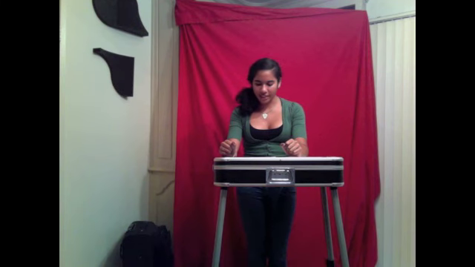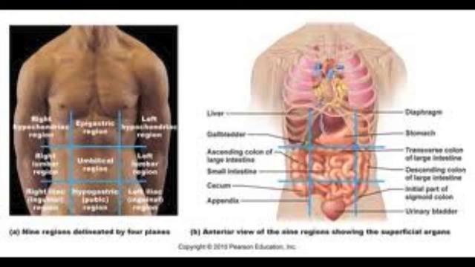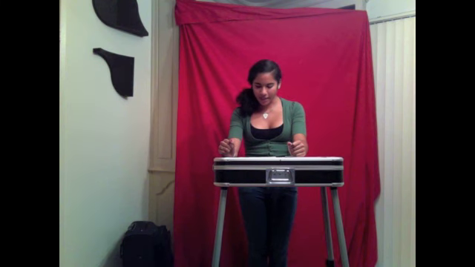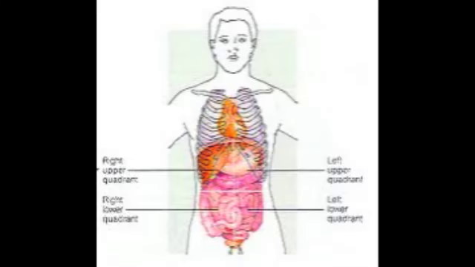The abdominopelvic cavity is divided into regions or quadrants. Anatomists and clinicians use two methods of dividing the abdominopelvic cavity into smaller areas in order to describe the location of organs. The first method divides the cavity into 9 abdominopelvic regions: right hypochondriac, epigastric, left hypochondriac, right lumbar, umbilical, left lumbar, right inguinal, hypogastric, and left inguinal. The second method divides the cavity into quadrants: right upper quadrant, left upper quadrant, right lower quadrant, and left lower quadrant.